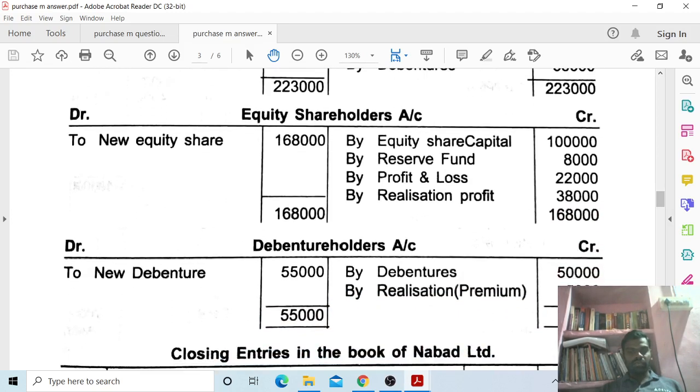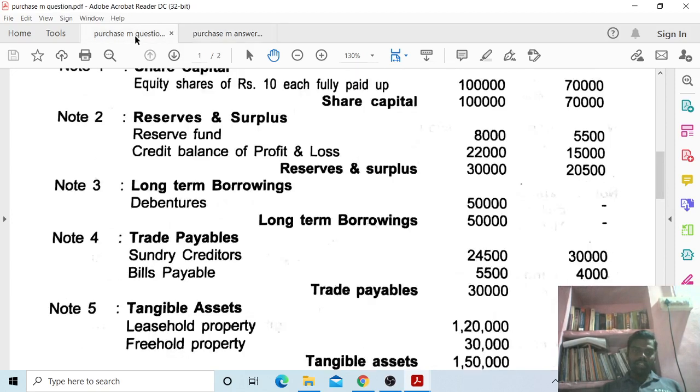Next, equity shareholders account. First one, equity share capital account debit to equity shareholders, 1 lakh rupees.